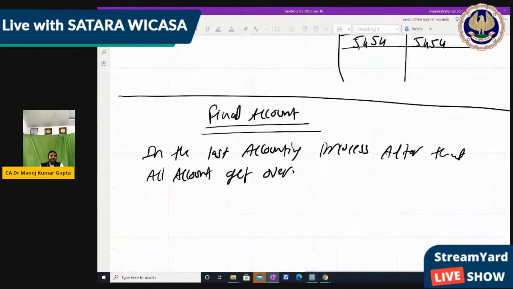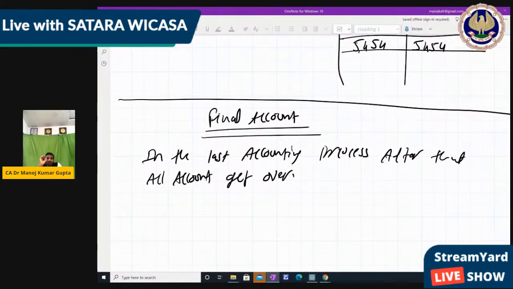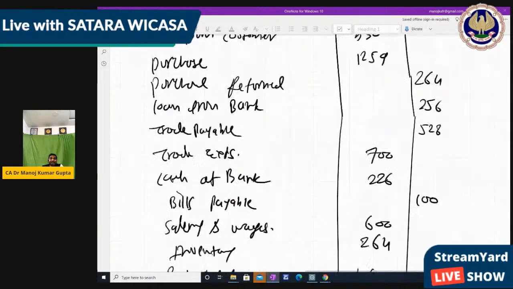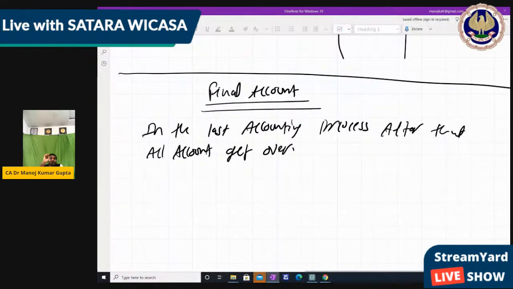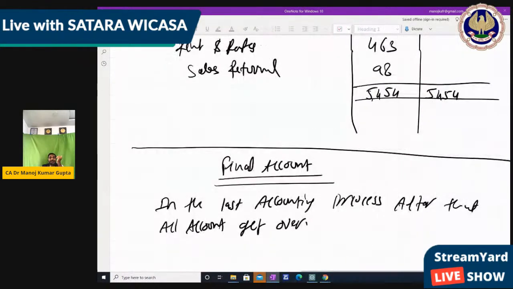Now, what is final account? It gives you the one figure. Here we write a lot of things in the trial balance, but still Mukesh Ambani doesn't want to see all these things. He wants to know the end result, what he has earned in an entire year or entire period. So this is given by the final account, where we get proper accounting, where we transfer the trial balance into the trading account, P&L account, and balance sheet.